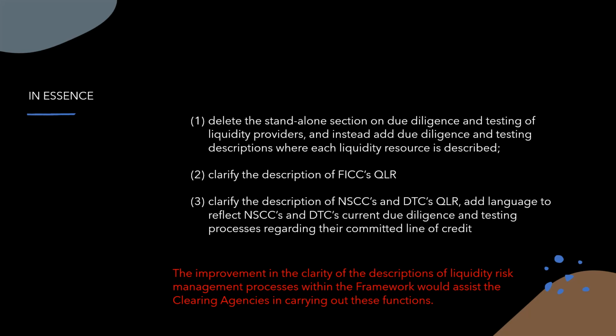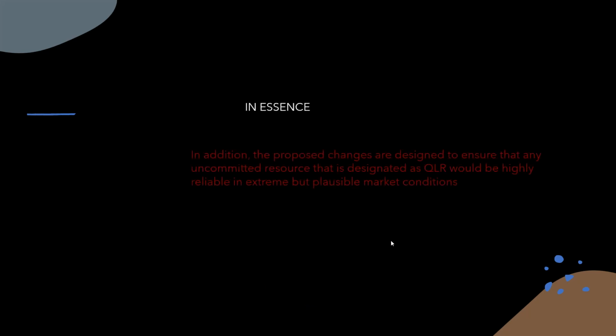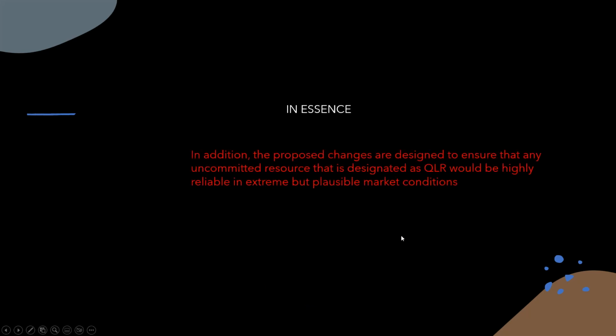The improvement in this clarity, and the reason why they did this, is to improve the clarity which would assist the clearing agency in carrying out all of these functions. And finally, in addition, the proposed changes are designed to ensure that any uncommitted resource that is designated as QLR would be highly reliable in extreme but plausible market conditions.